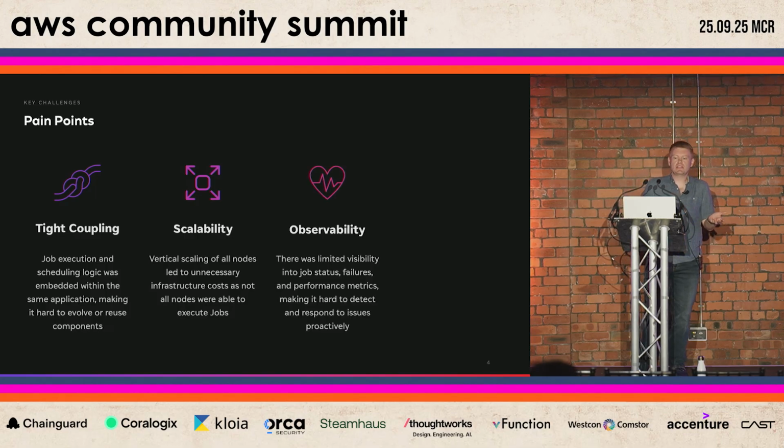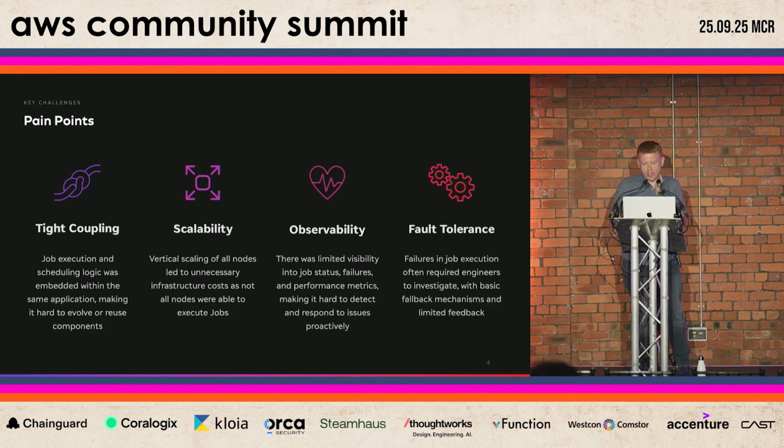Third was observability. We really had limited visibility into job statuses, their failures, and whether or not they were performing in a reasonable amount of time. Debugging was painful. Logs were really noisy, and we could rarely find the root cause analysis. And finally, fault tolerance. So when our jobs failed, they often required our engineering teams to manually intervene and try and figure out what was going on. We had some basic retry mechanisms, but no real safety net. These weren't just architectural limitations that held us back from scaling and supporting more propositions.